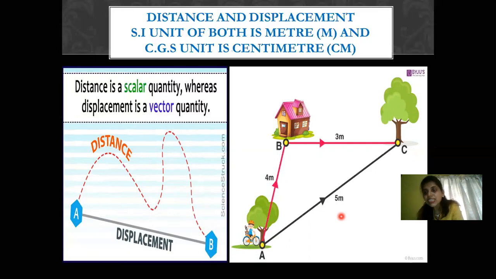But displacement becomes zero. The reason is the body is coming back to the same position with the opposite direction. So according to the law of vectors, they cancel each other and the magnitude is the same. That's why it becomes zero. Is it clear? So from this you understand one thing, that distance is always a positive value because you are not going to consider the direction. So it's always going to be positive.